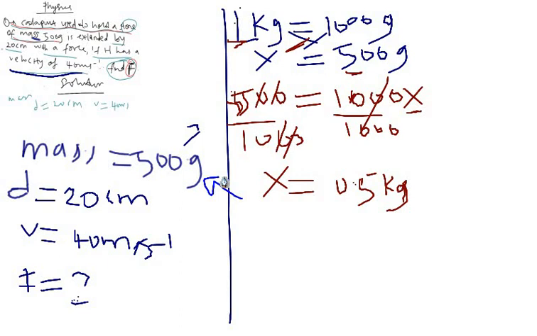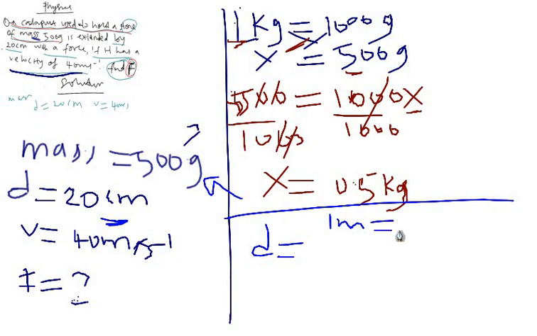The next thing to do now is to change distance. We don't use centimeter in physics. We use meter, isn't it? So I'll convert it. If you want to convert centimeter to meter, you divide by 100, because 1 meter is 100 centimeter.